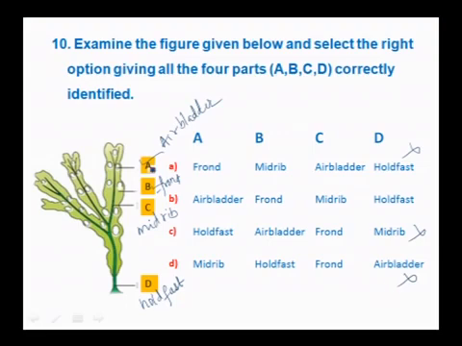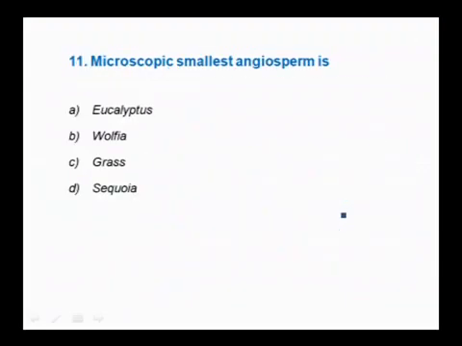The correct option is air bladder, frond, midrib, holdfast. This is an example of brown algae called Fucus, where these air bladders help it to float on the surface of the water. So the correct labelling of this diagram is option B, which is with air bladder, frond, midrib and holdfast.